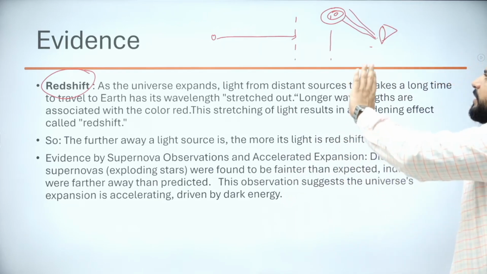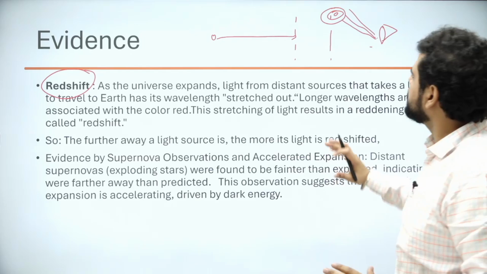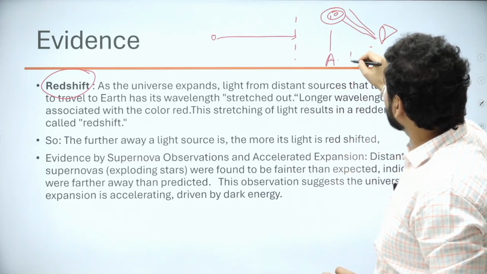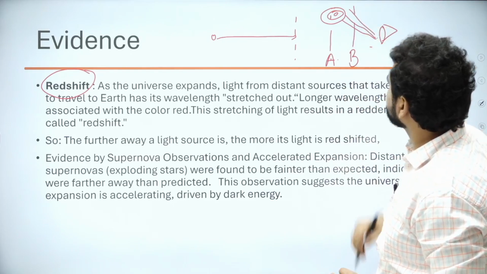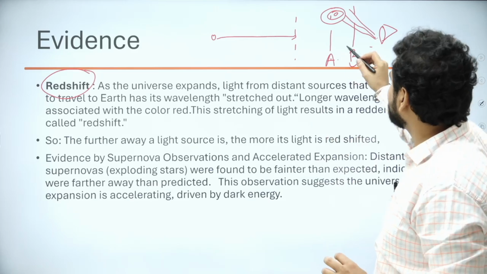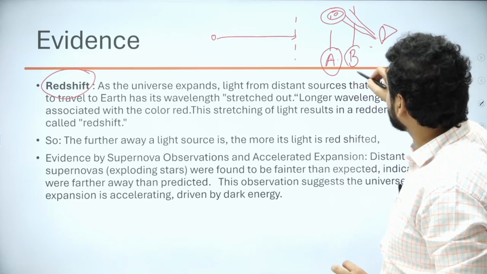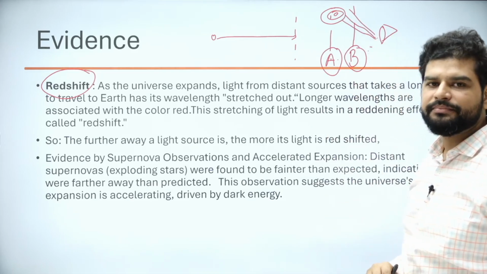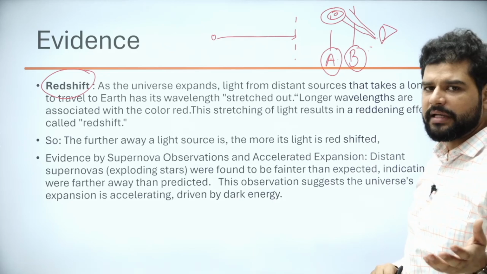We expected the galaxy to be at point A, but it was at point B, and this was known because of the light that was coming from the galaxy.